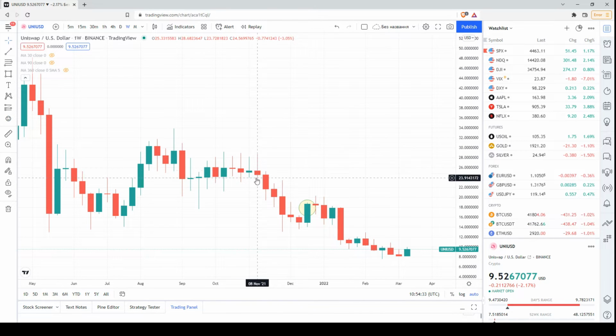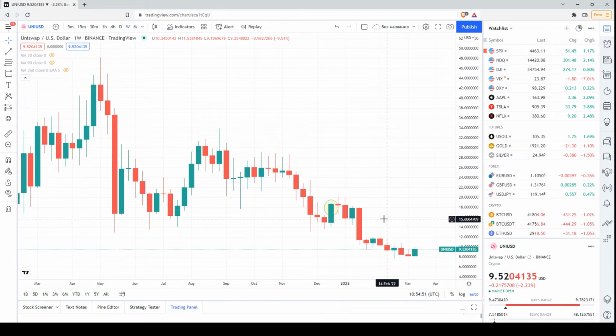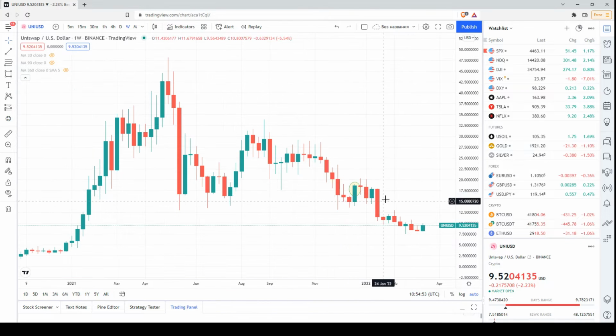Here we see small candlesticks or consolidation, and after that the correction started, and since then there has been mainly a sequence of bearish candlesticks with descending maximums and descending minimums. Of course, within this part of the chart there was some kind of rebound, but it's obvious that this rebound was not enough to revert the price decline.